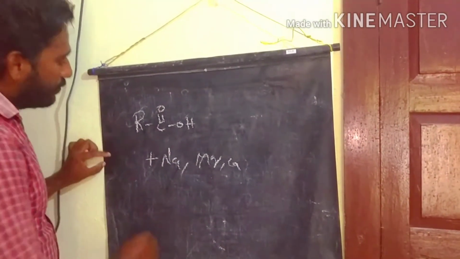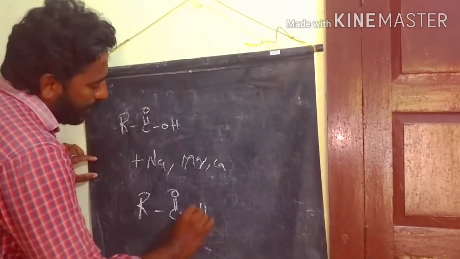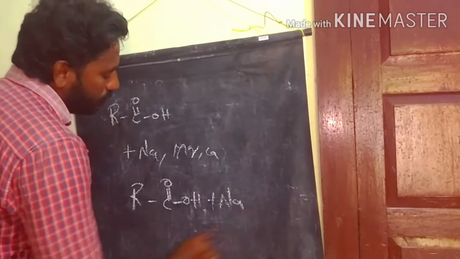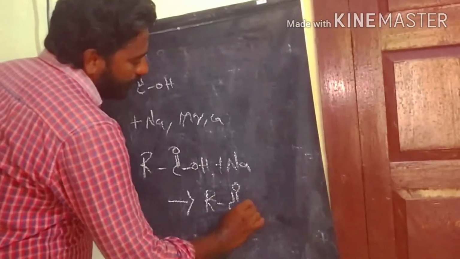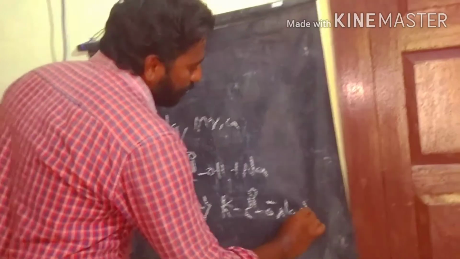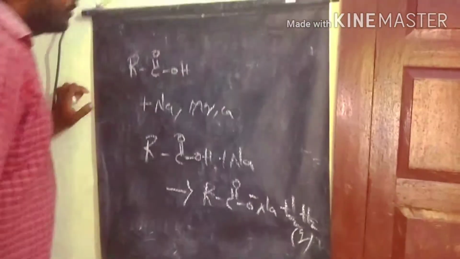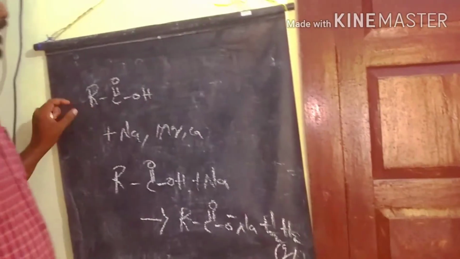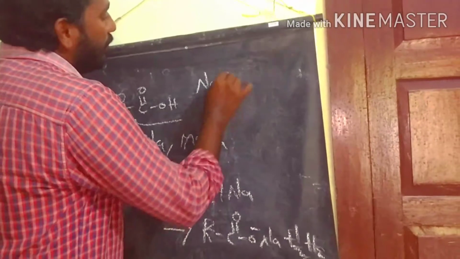For example, if carboxylic acid reacts with a metal like sodium, it produces sodium carboxylate ion plus hydrogen gas.